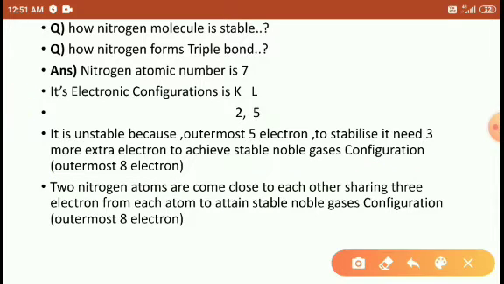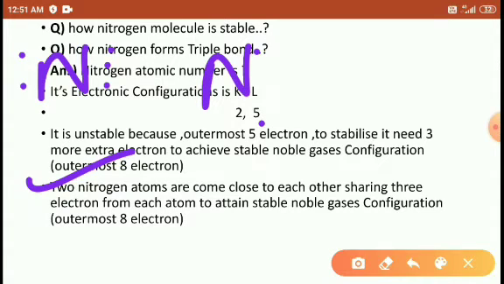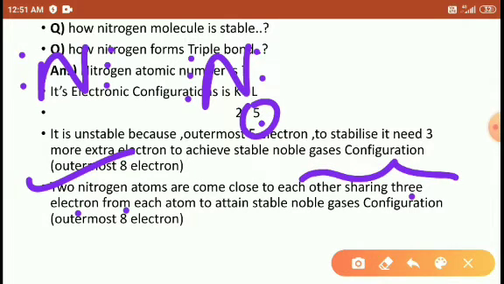Right students? So I am using 2 nitrogen atoms here. One nitrogen atom has 5 outermost electrons: 1, 2, 3, 4, 5. Another nitrogen atom also has 5 electrons: 1, 2, 3, 4, 5. So these atoms come close to each other, sharing 3 electrons from each atom.